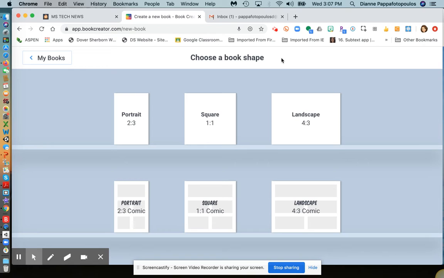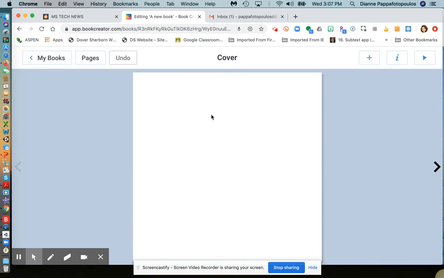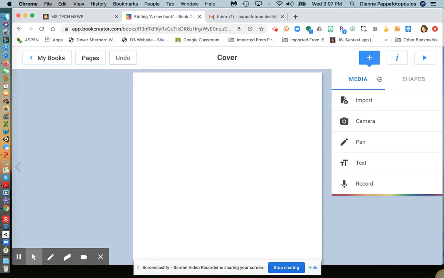and it will bring you to a book shape page where you can select the shape of your book, portrait, square, or landscape, and they even have comic books. I'm going to select square, and it will bring me to my cover page. Once here, you'll see a blank page. If you go up to the top right and click on the plus sign, it'll give you the option to add all different types of media.